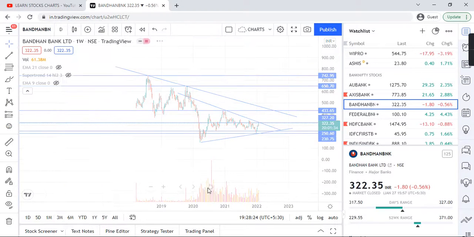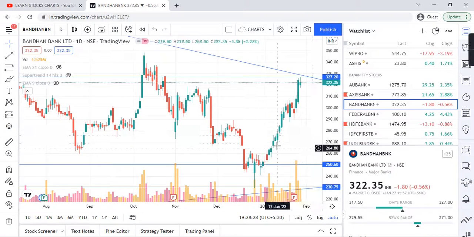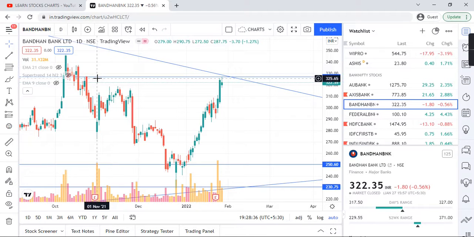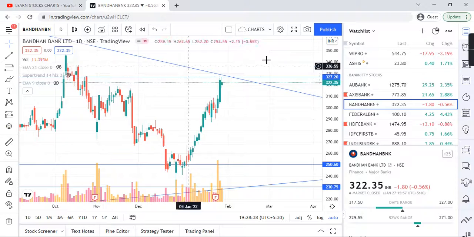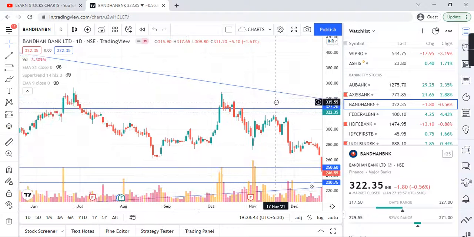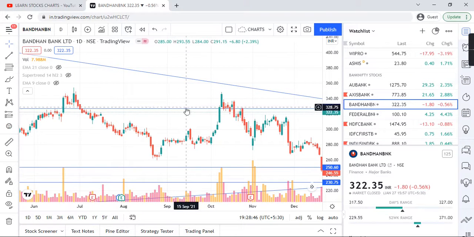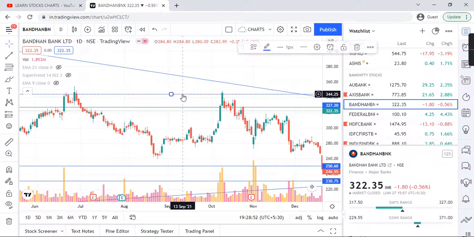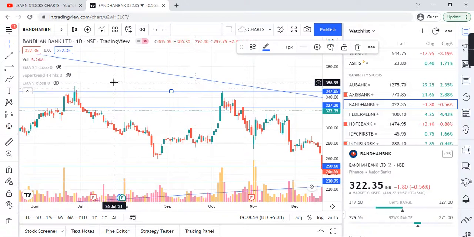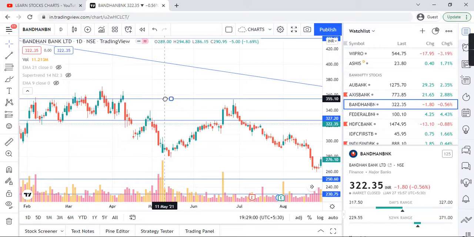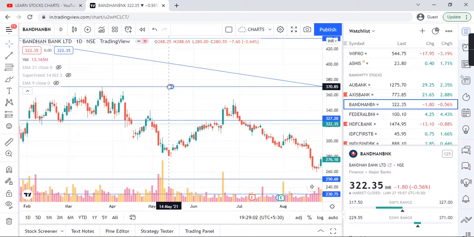So let me go into the daily time frame. See, in the daily time frame, this is the resistance, 327, and if this breaks 327, then 433, because beyond that this one is the resistance, and this one is the resistance, and beyond that you can see a major resistance appears to be this one, 370.